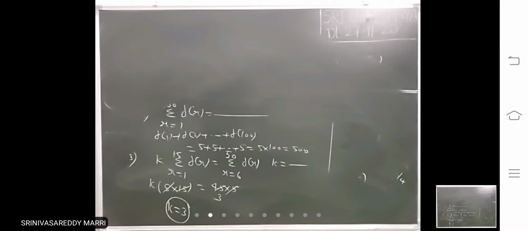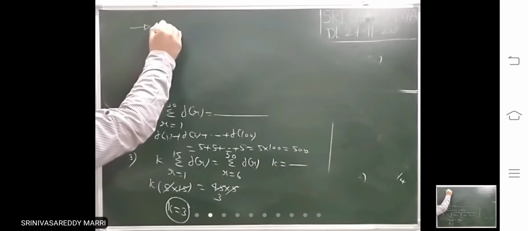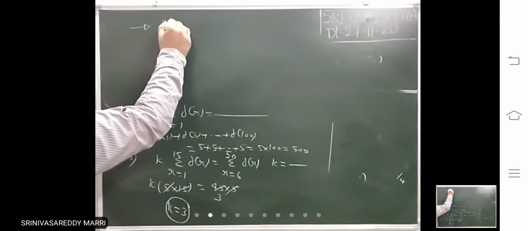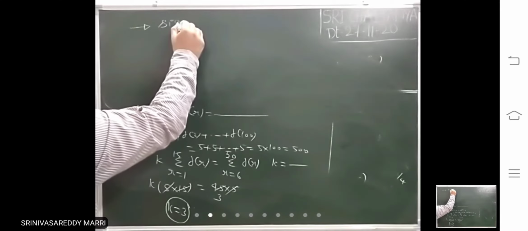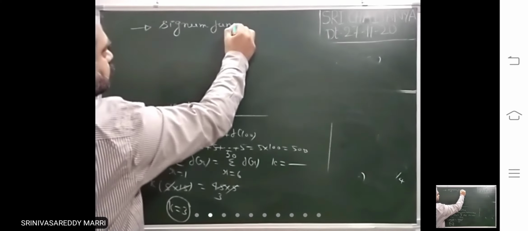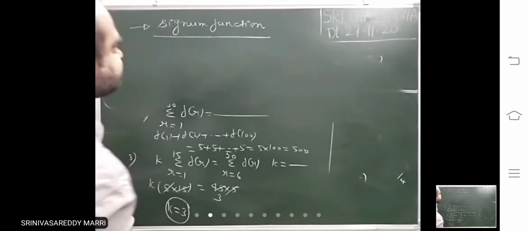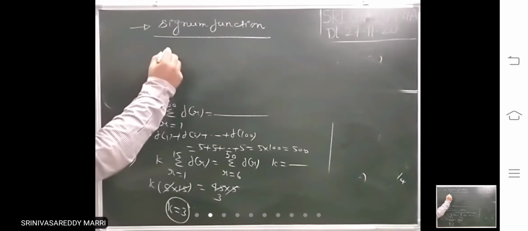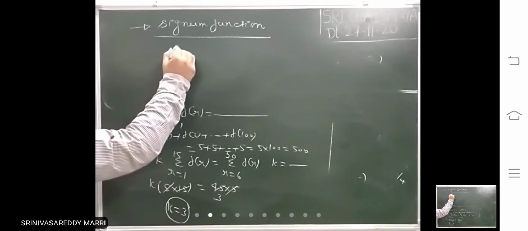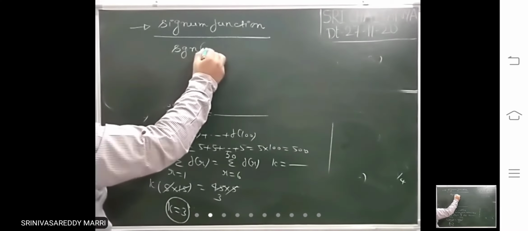Look at next. Signum function. In functions, I have already told. Signum function is denoted by SGN of x.